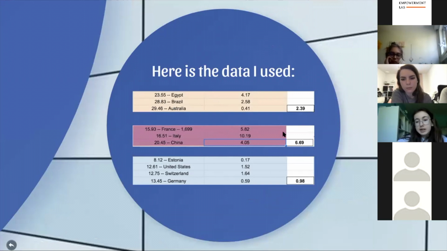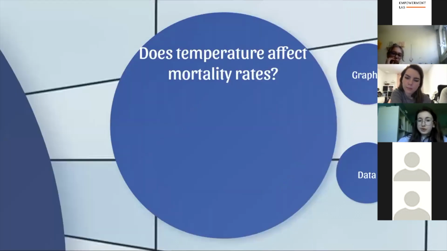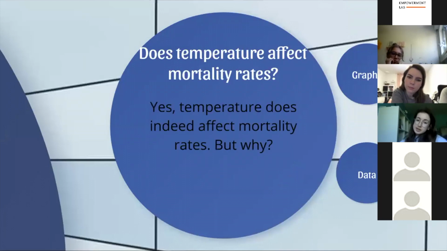We can see a huge difference in the average mortality rate of the average temperature countries and the extreme temperature countries. So, temperature does indeed affect mortality rates, but why? Countries with extreme heat or cold rather stay in than go out. We could also hypothesize that exposure to extreme temperatures could kill the virus.